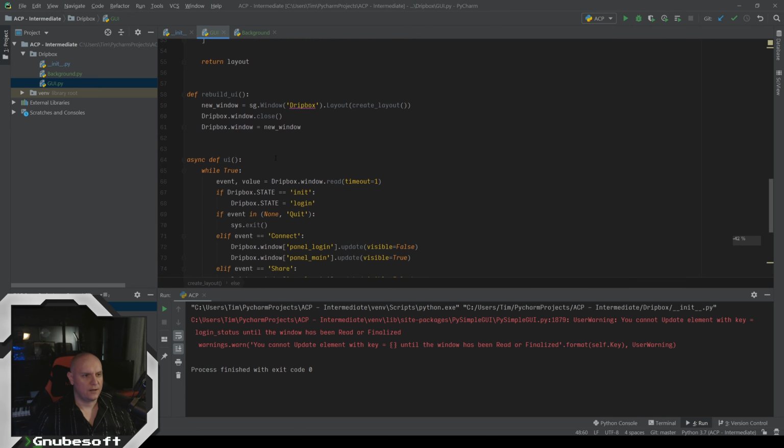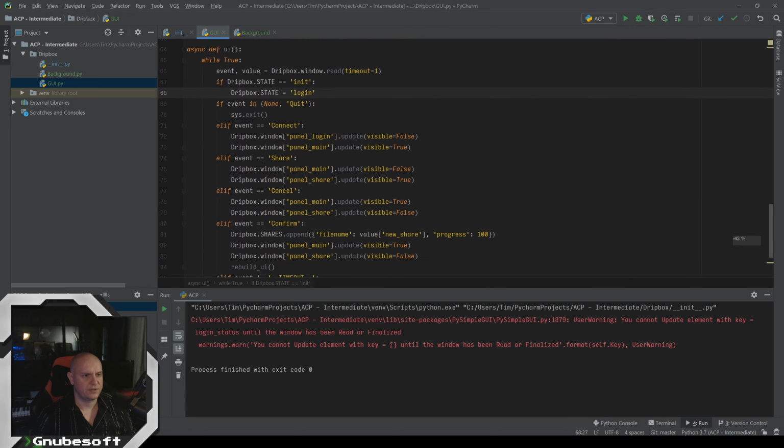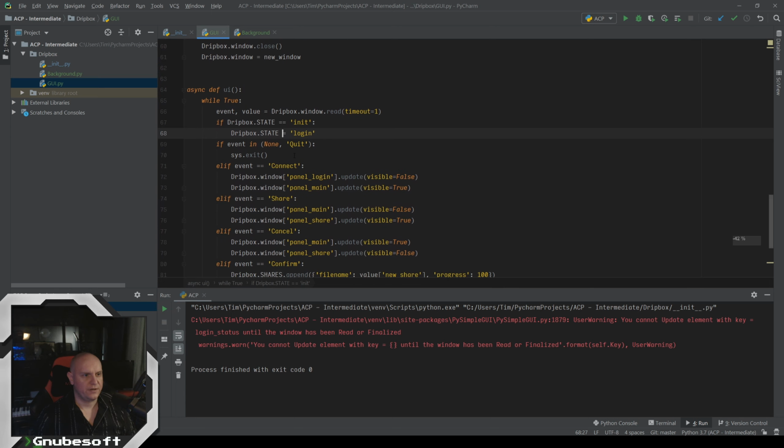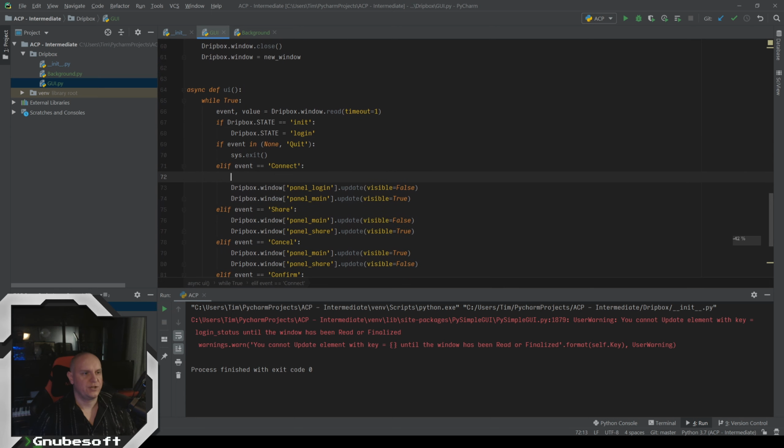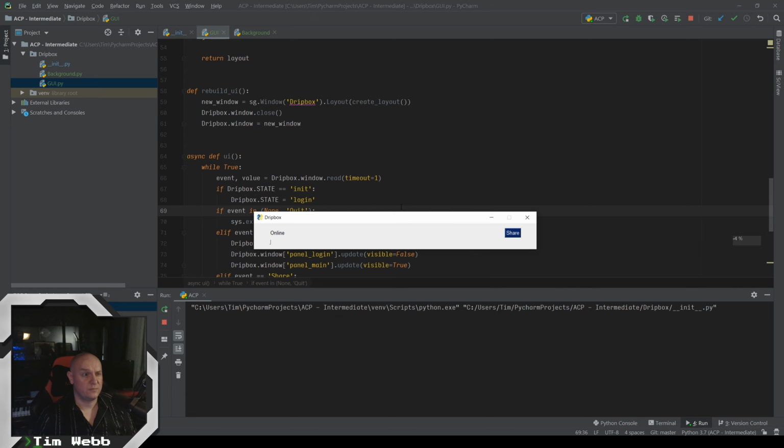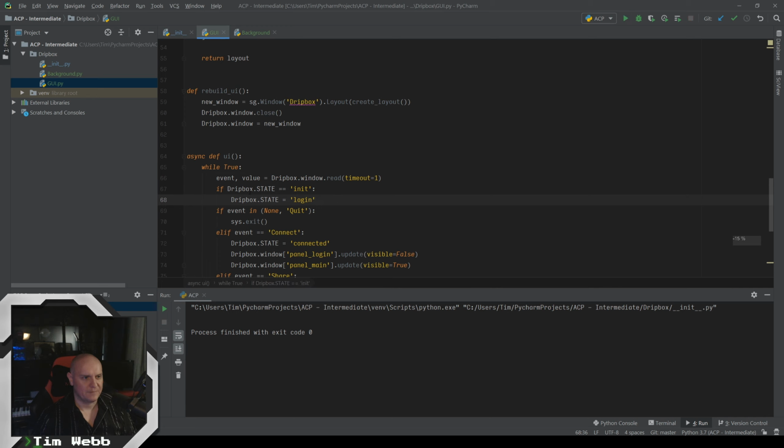And now let's change this so that when we hit the connect, let's change our Dripbox state to connected. All right. This should solve all the problems. Shit. I missed something.